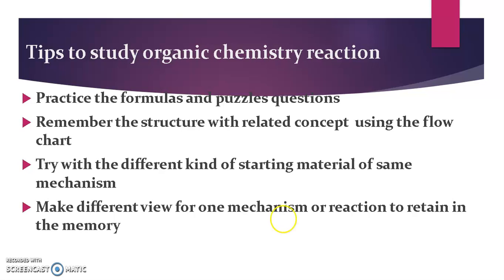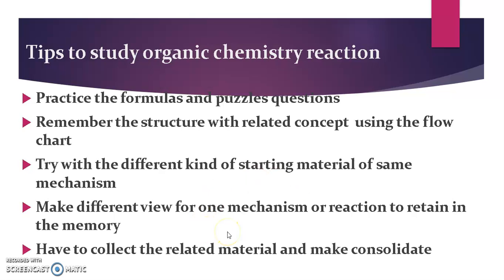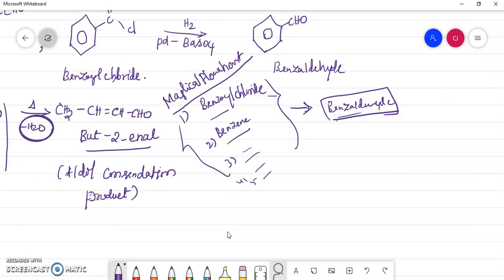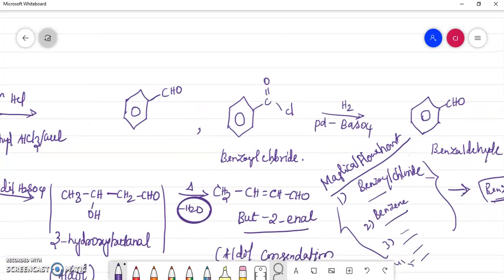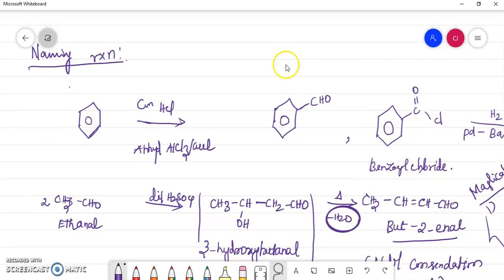So whatever it is, you can easily find out the mechanism and the product also, right? So remember the structure with the related concept using the flowchart. Okay, I will tell you and I will give the example also. See here. Here I have written some mechanism questions, like the naming reaction I have given here.